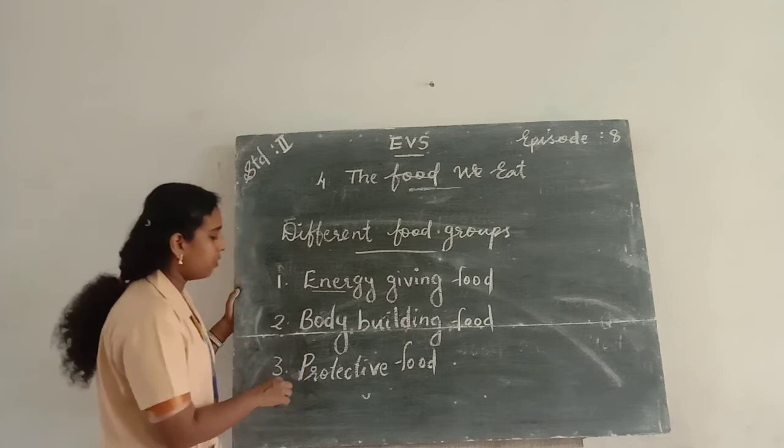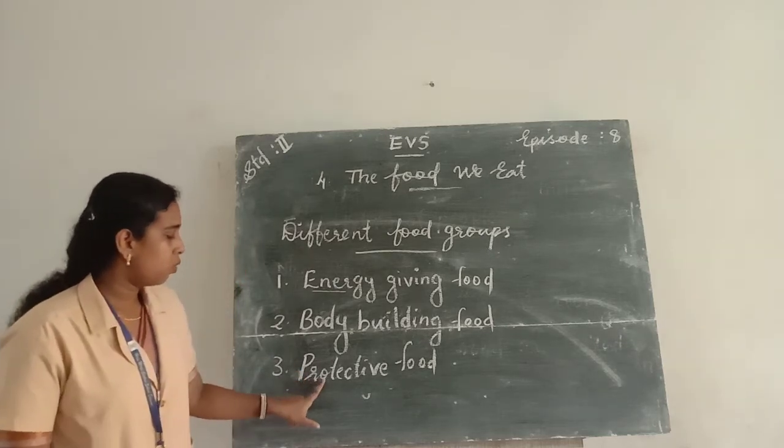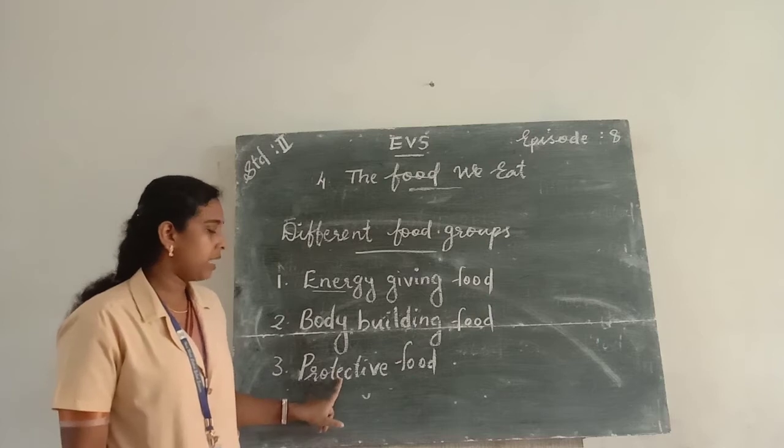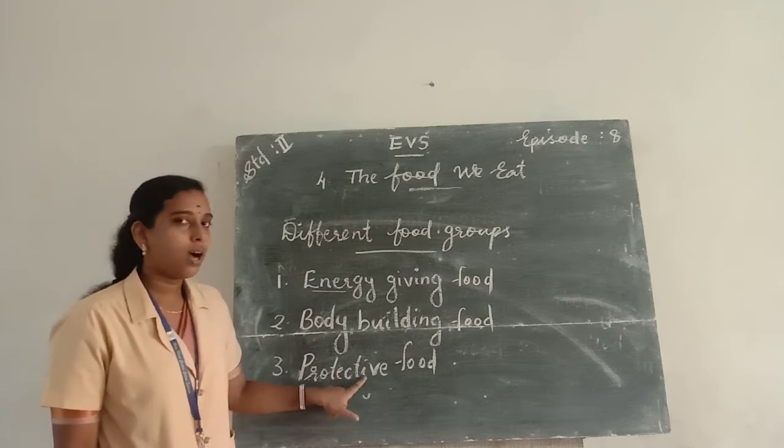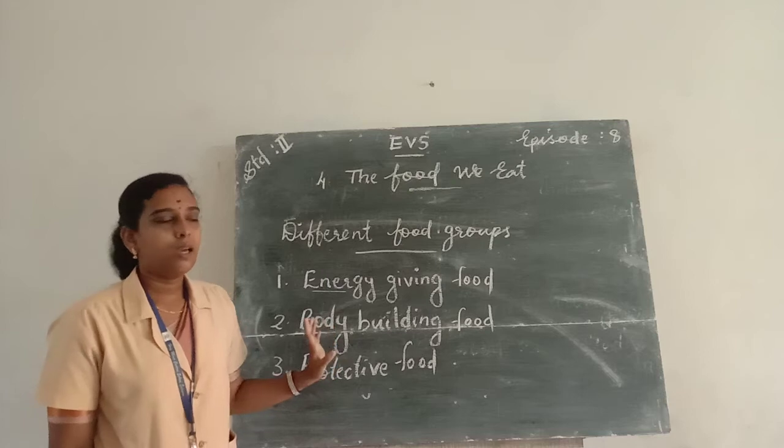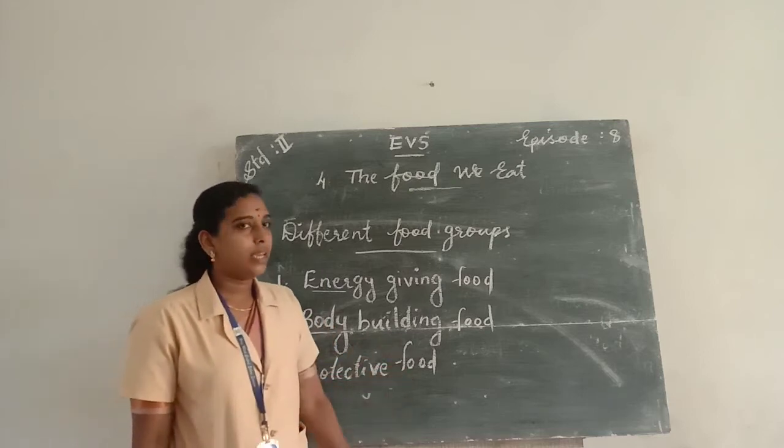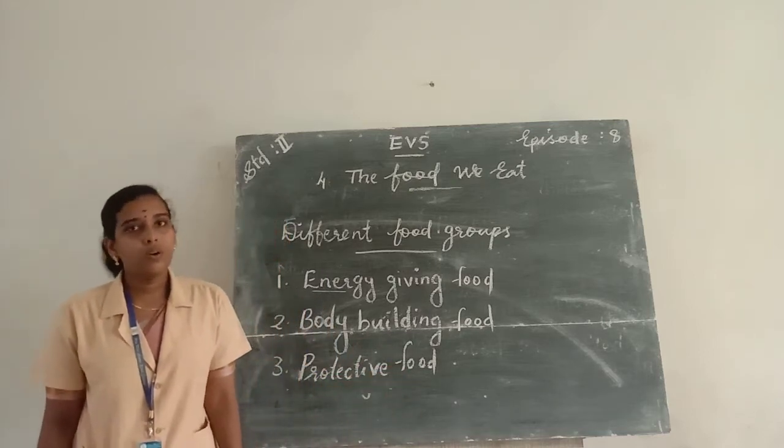Spelling of protective food: P R O T E C T I V E. Protective food, F O O D.